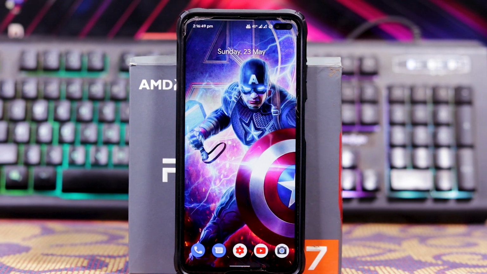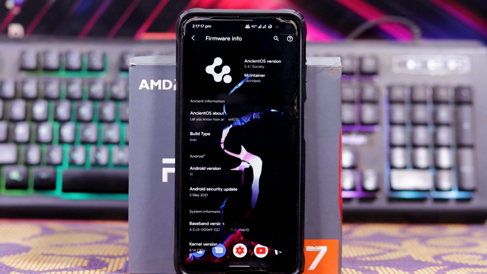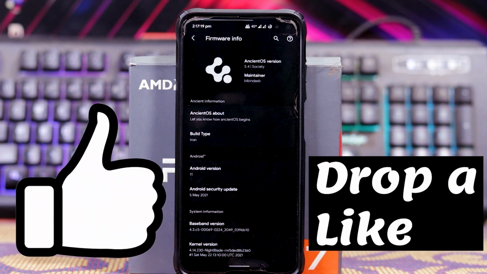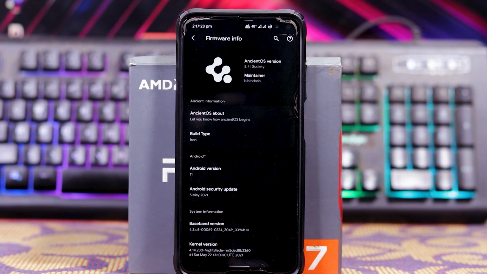So let's review the Ancient OS 5.4 23rd May update on Poco X2. Let's skip to the About phone. As you can see, the Ancient version is 5.4. The Android version is Android 11. The security patch is 5 May and the kernel version is 4.14, that is Nightblade kernel.